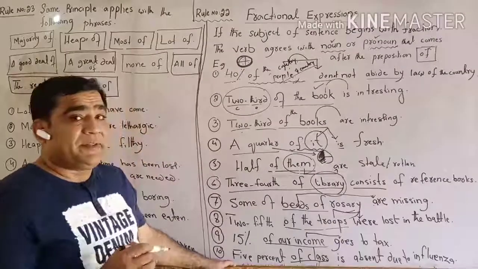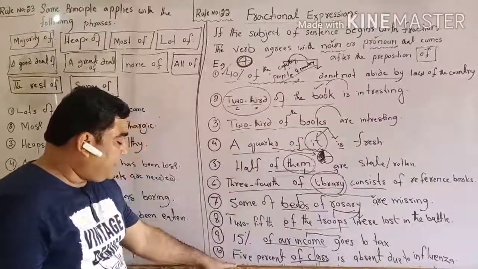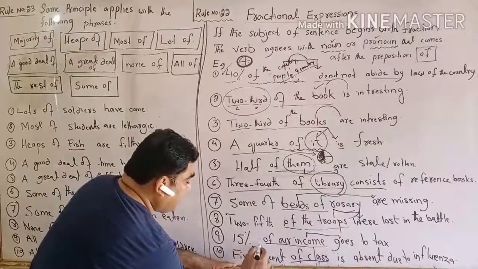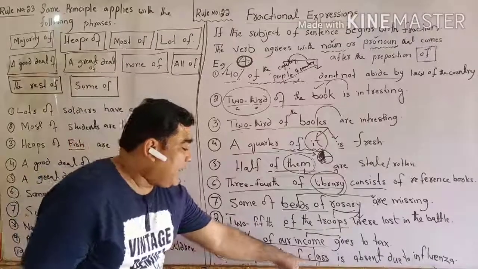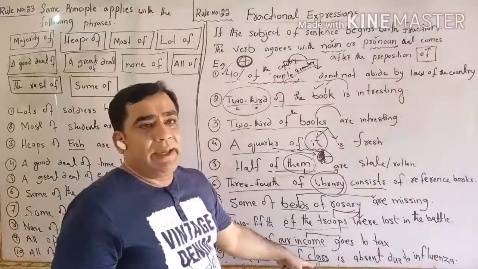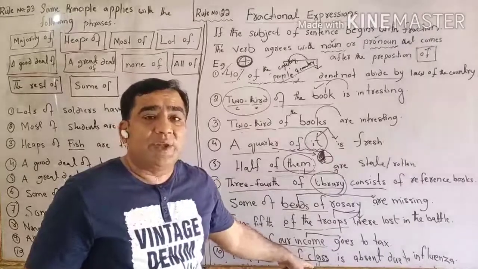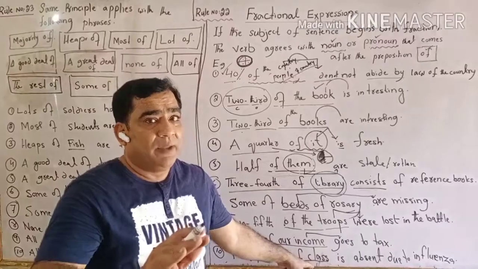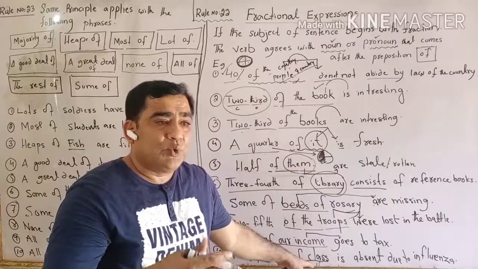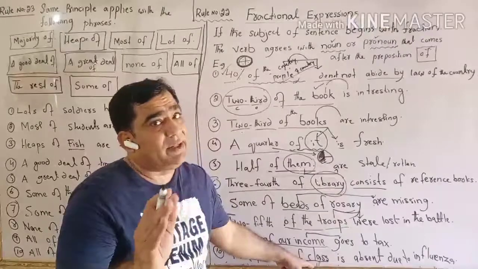Next, 5%. As I have told you, it can be in figures, and here 5% is in plural. It can be written in this way. 5% of the class. Now what is class? A collective noun, and most of the time collective nouns are used in the singular way, but there is a rule that a collective noun can be used as a plural subject, and there is a reason behind it.